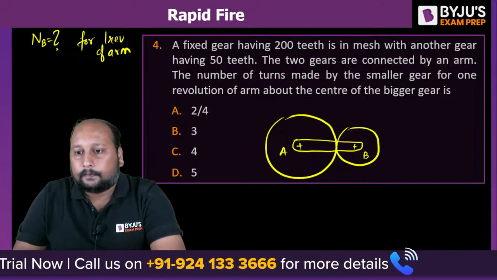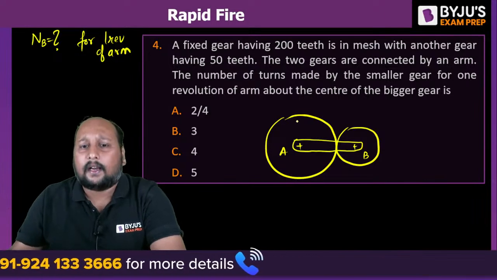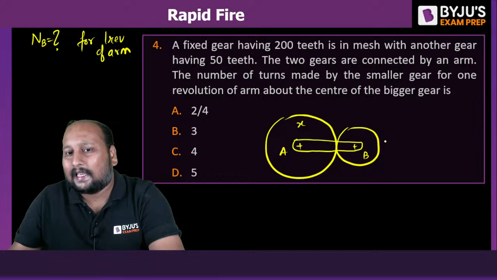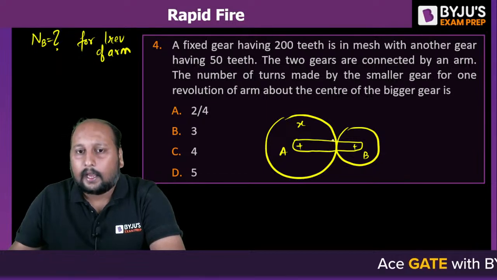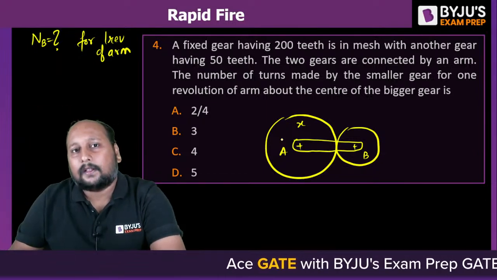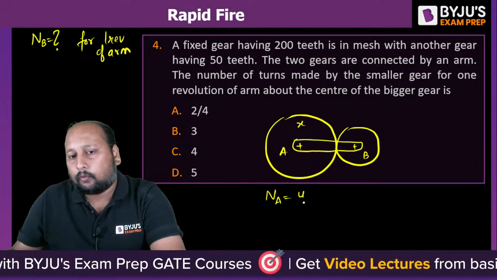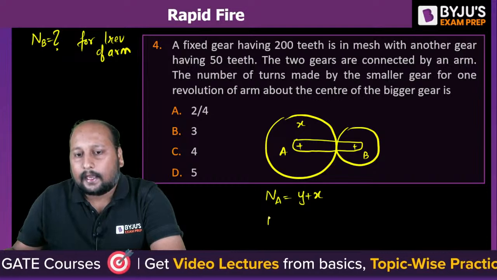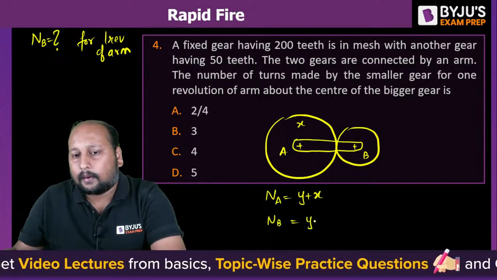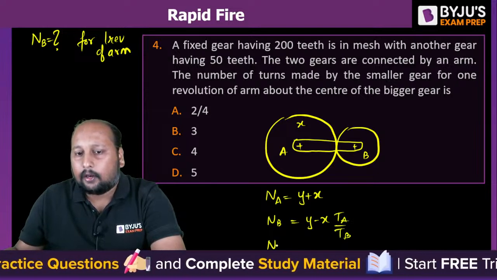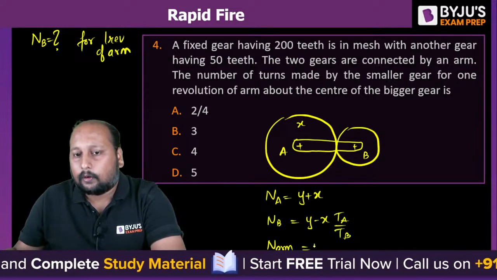Yes, let us assume that we are giving X revolution to A, then B will be having minus X TA by TB, right? And you can add all the members with the arm revolution. So I can say NA will be equal to Y plus X and NB will be equal to Y minus X TA by TB, and the N of arm is equal to Y.